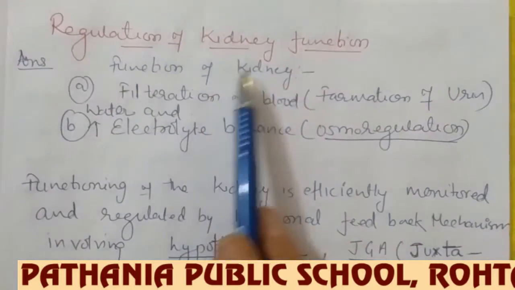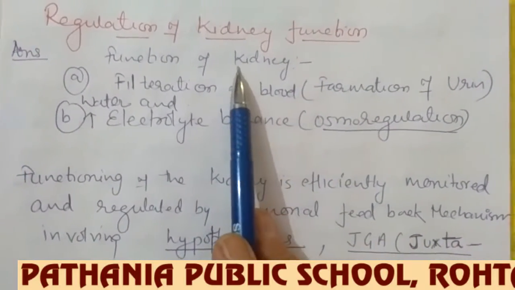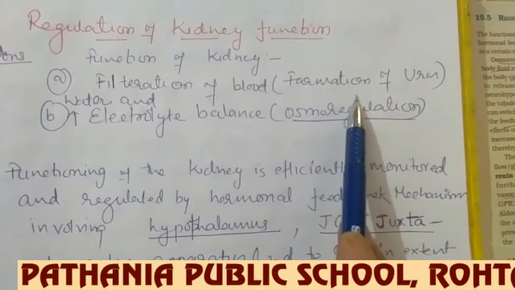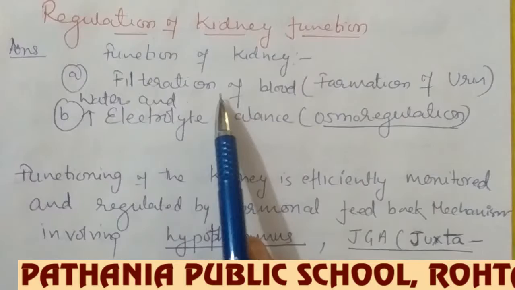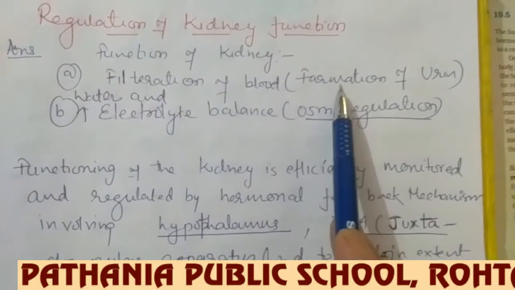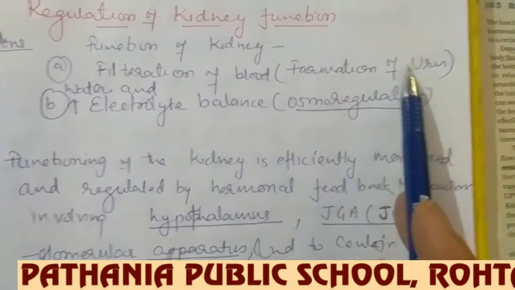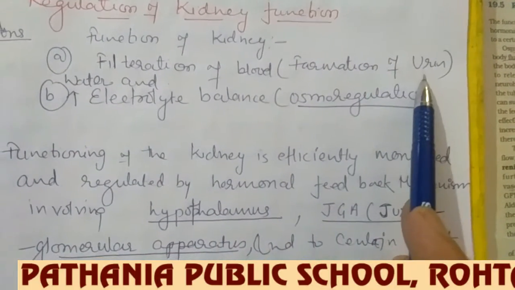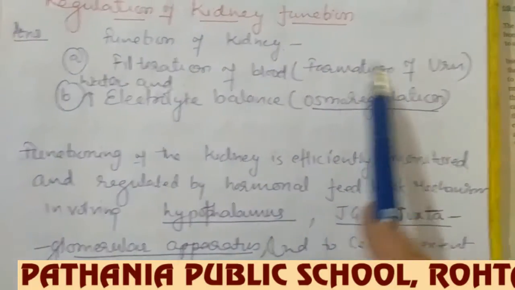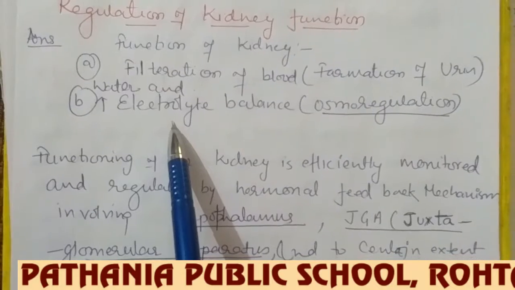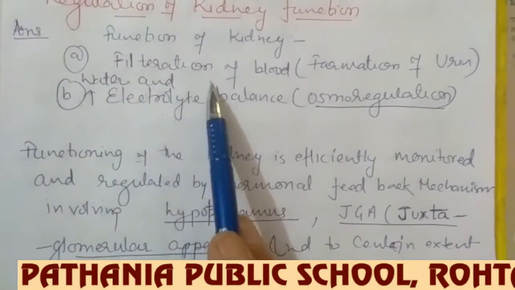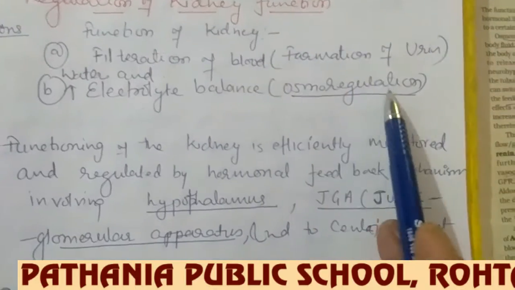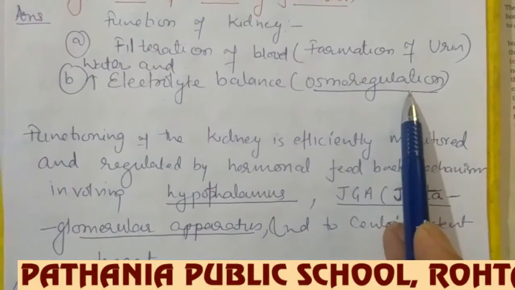Now we are coming to the regulation of kidney function. You know there are two main functions of the kidney. One is the filtration of blood, or you can say the formation of urine. Once the blood gets filtered, the waste material which is filtered out is called urine. So the filtration of blood and formation of urine is one and the same function. The other function of the kidney is very important: water and electrolyte balance, otherwise called osmoregulation.